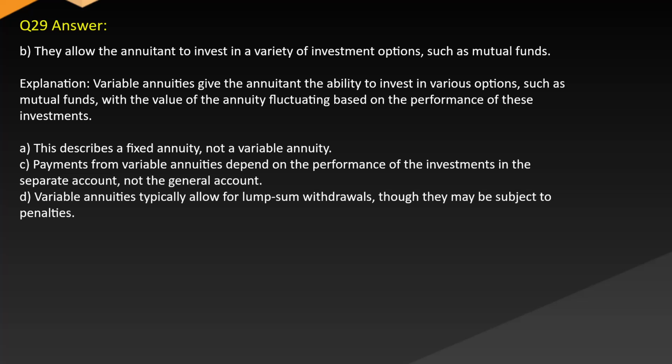Answer: B. They allow the annuitant to invest in a variety of investment options, such as mutual funds. Explanation: variable annuities give the annuitant the ability to invest in various options, such as mutual funds, with the value of the annuity fluctuating based on the performance of these investments. A. This describes a fixed annuity, not a variable annuity. C. Payments from variable annuities depend on the performance of the investments in the separate account, not the general account. D. Variable annuities typically allow for lump sum withdrawals, though they may be subject to penalties.